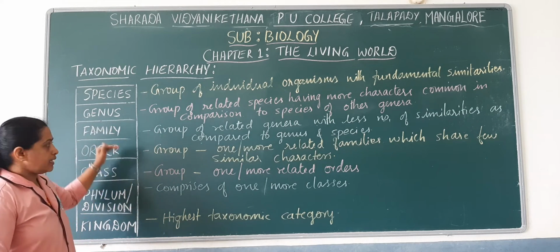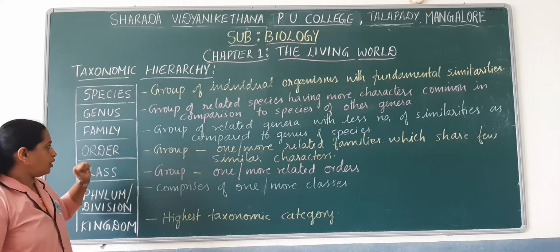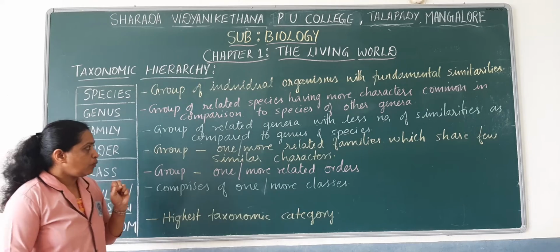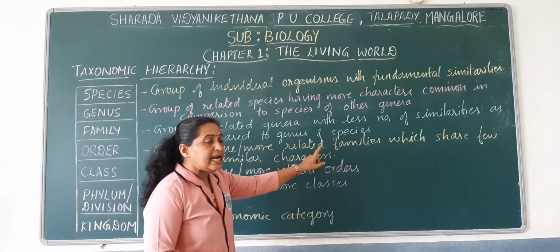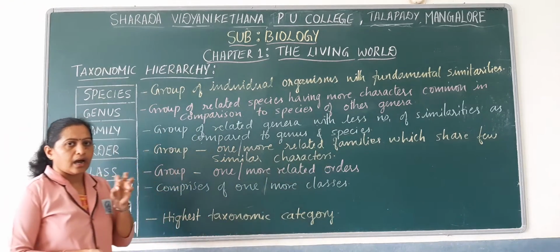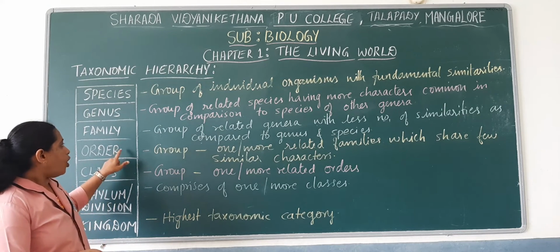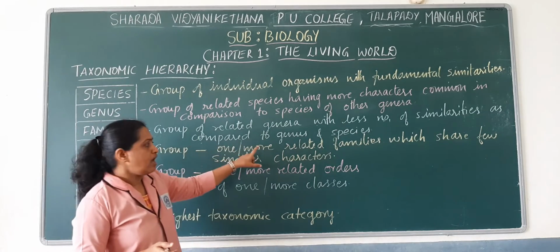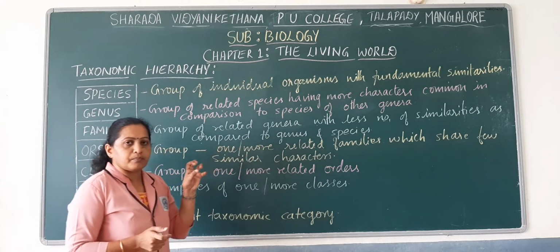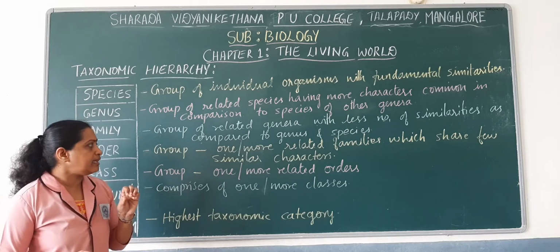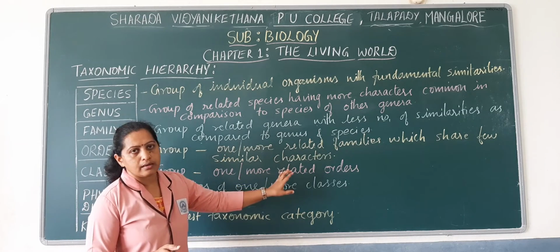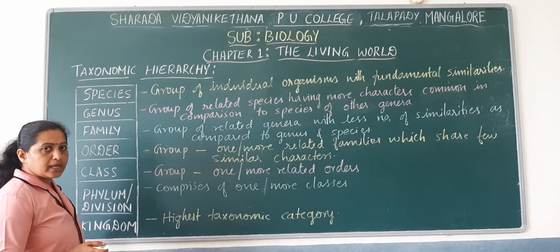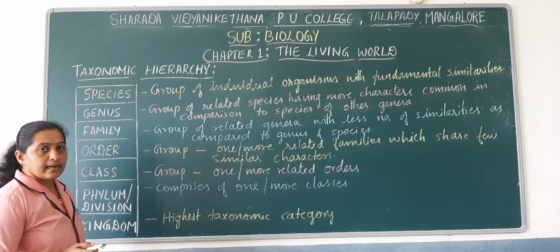Next, order. Order is a group of organisms where one or more related families are assigned, and the members under these families share few similar characteristics. I have already mentioned that as you move on from species to kingdom, the number of similarities decreases.